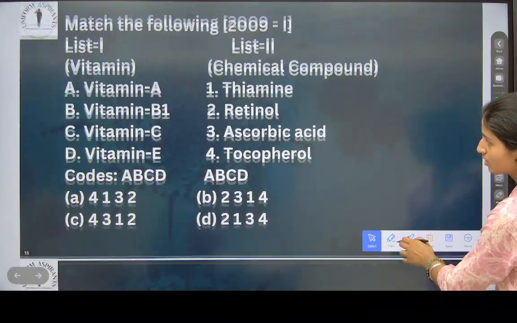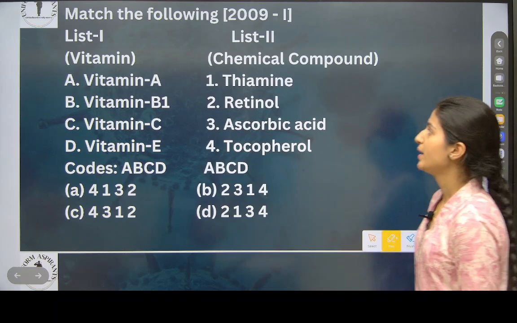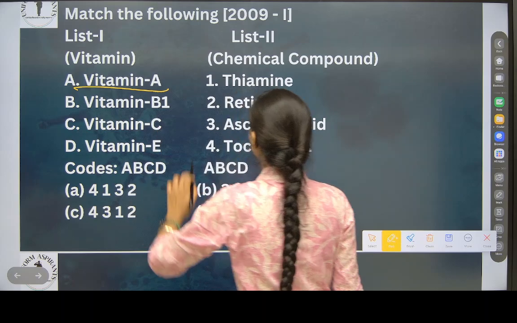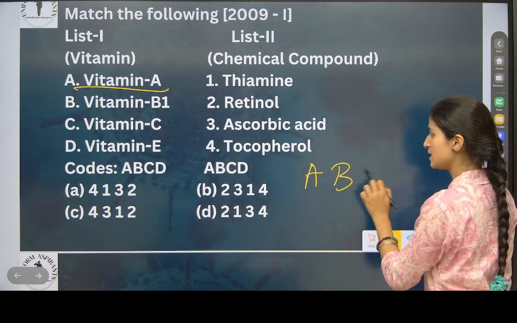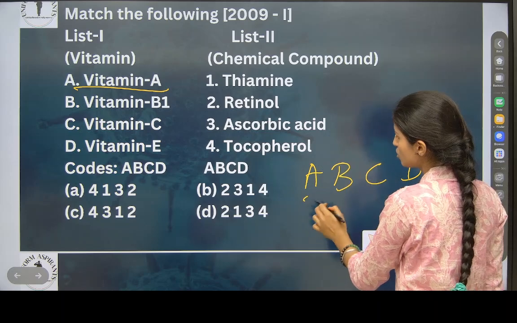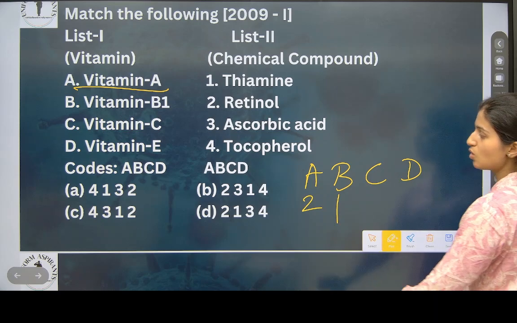Okay. Now see, now only I taught you this. So vitamin A is known as retinol. Vitamin B1 is known as thiamine. Check the options.